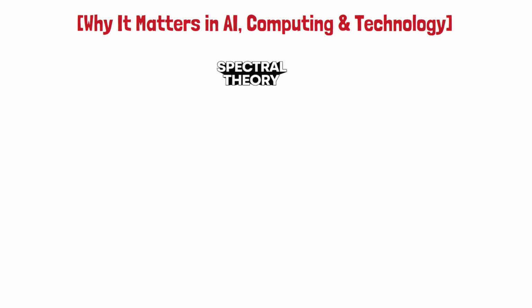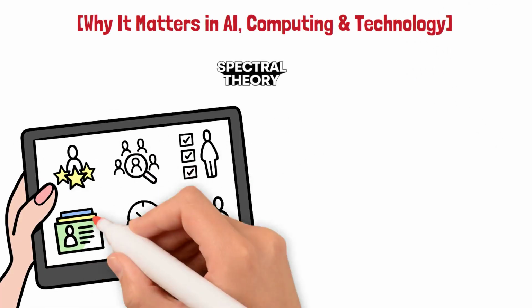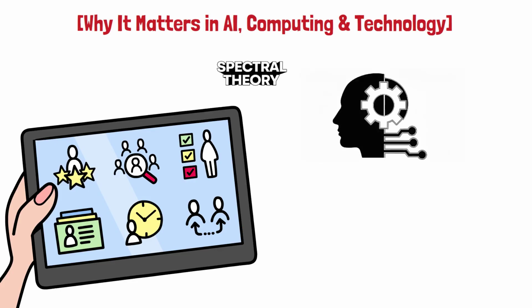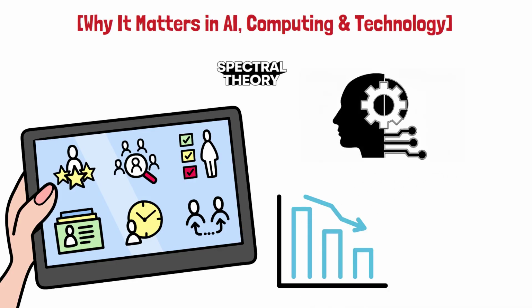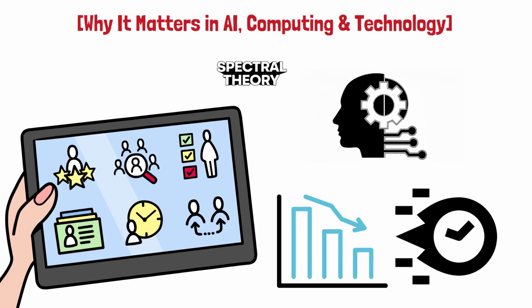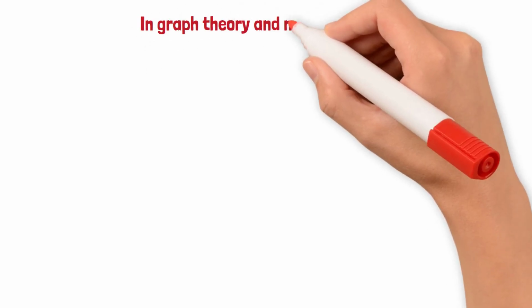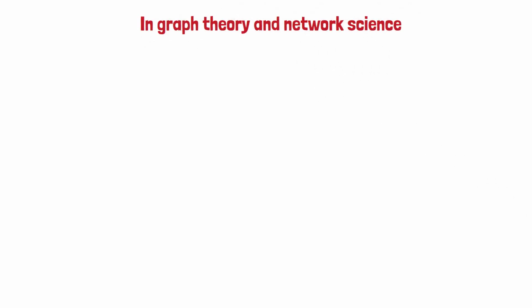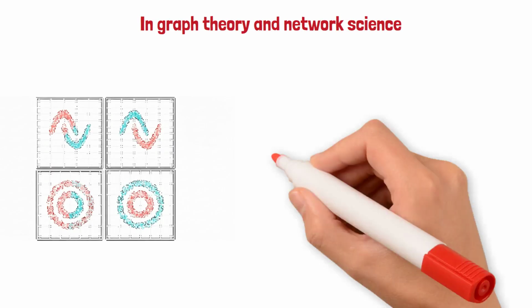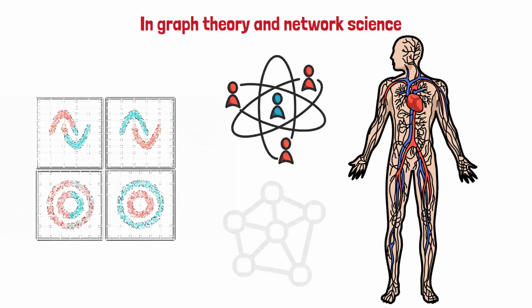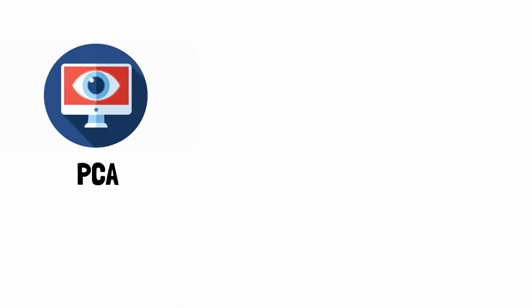Why it matters in AI, computing, and technology. Spectral theory is at the heart of many modern applications. In machine learning, eigenvalue methods reduce dimensionality, making models faster and more efficient. In graph theory and network science, spectral clustering finds communities in social networks, biological systems, and knowledge graphs. In computer vision, PCA and related methods compress image data while preserving essential features.